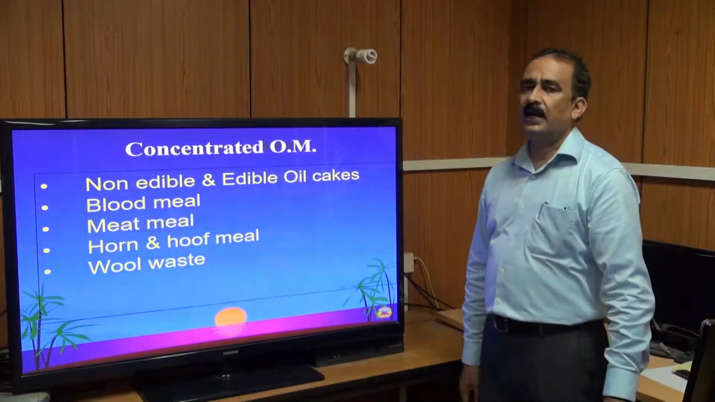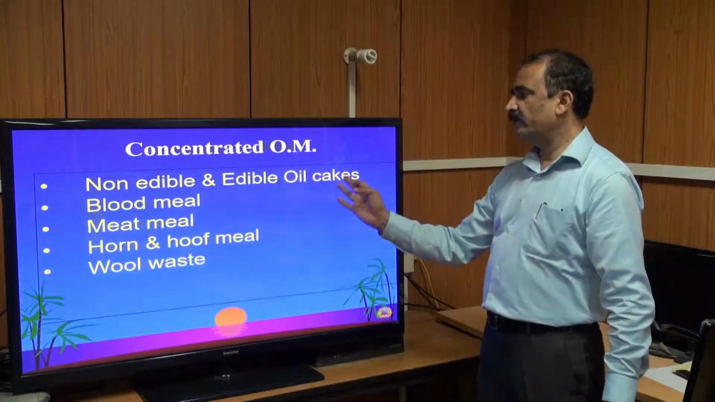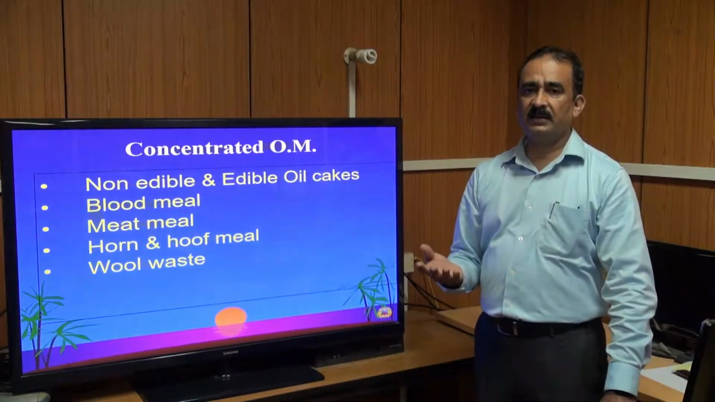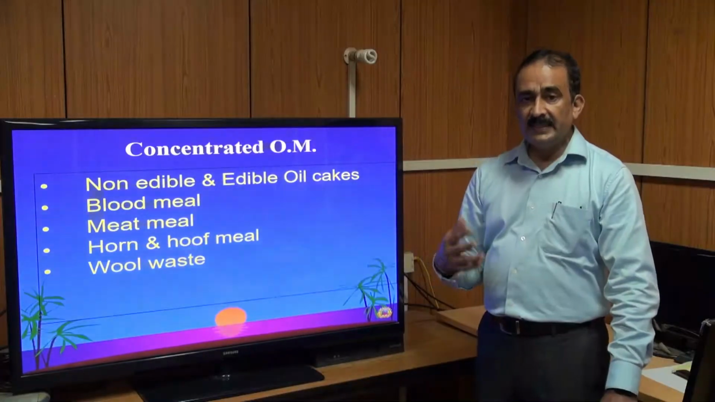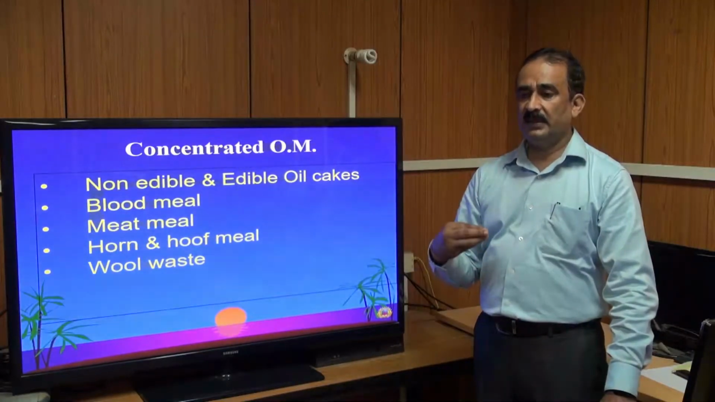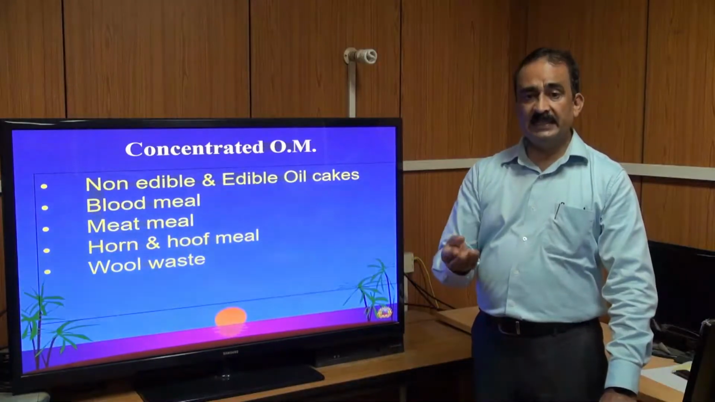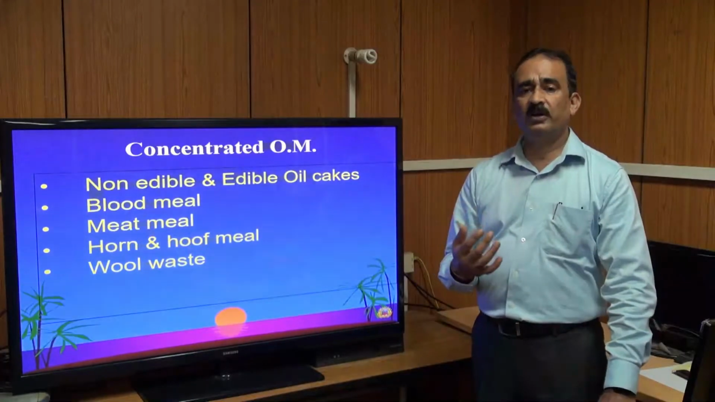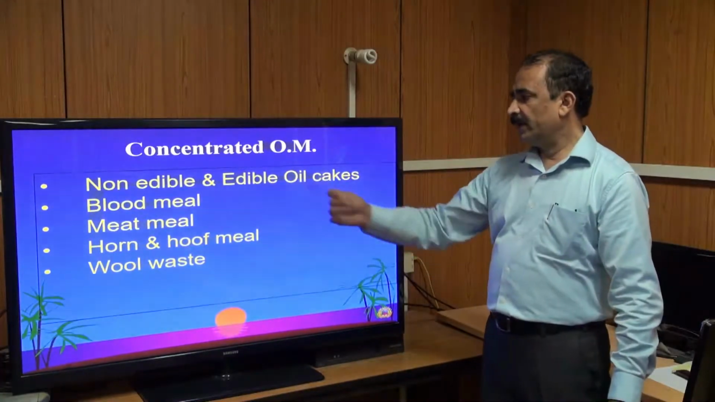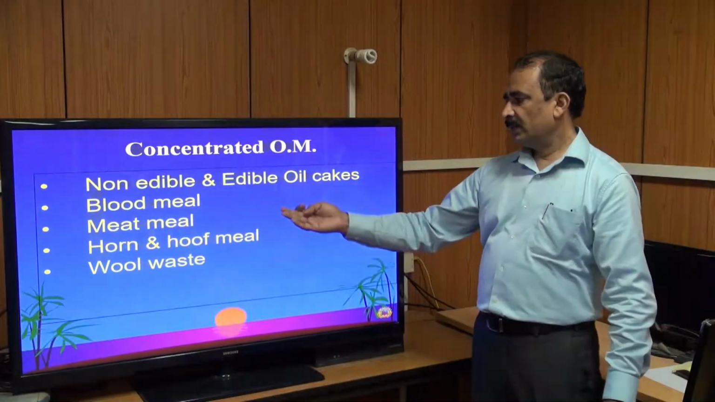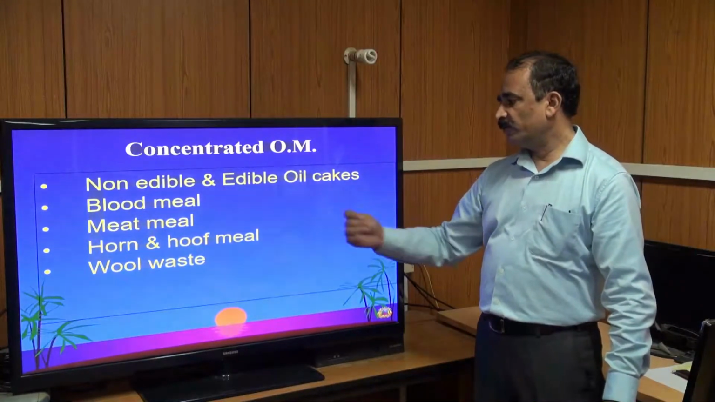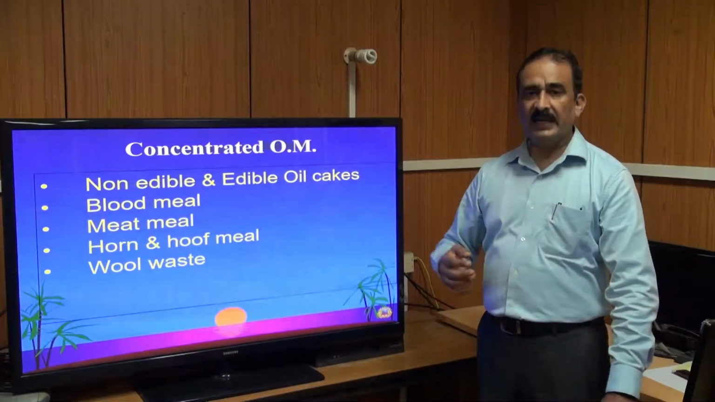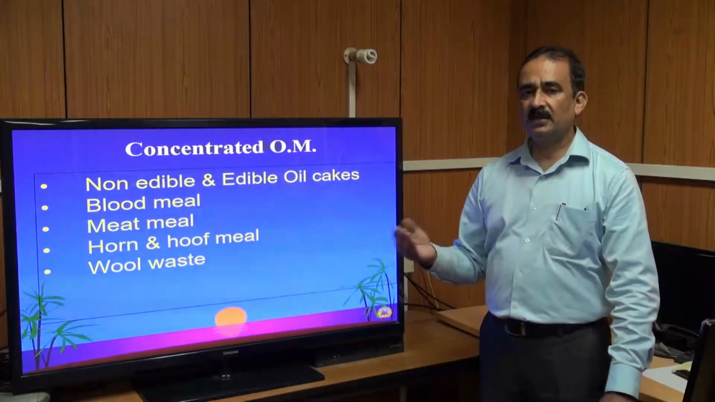These are the concentrated organic manures, that is, non-edible and edible cakes like mustard cake, karanj cake, groundnut cake, linseed cake, sesame cake. These cakes are very concentrated and have a good amount of plant nutrients. Then blood meal manure, meat meal manure, horn and hoof meal manure, and wool industry waste are also used as organic manure to increase crop and soil productivity.